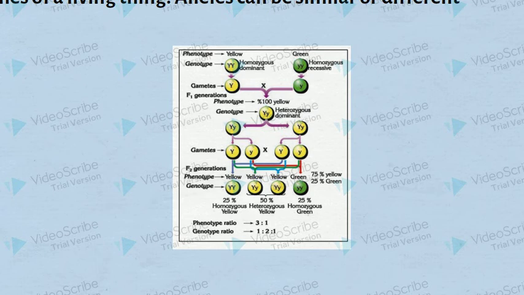Phenotype ratio: all seeds are yellow. Genotype ratio: 100% heterozygous. Genotype is the complete set of genes of a living thing, or the genetic makeup of organisms. Phenotype is the physical, visible characteristics of an organism, for example green seed, brown eye. The phenotype of a living thing is determined by its genotype and environment.